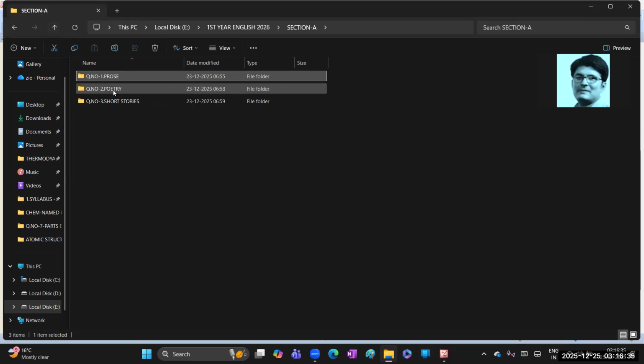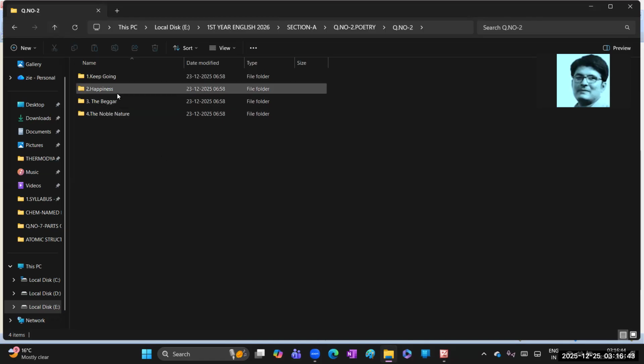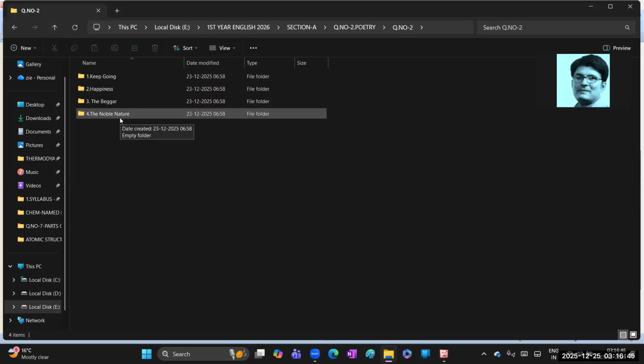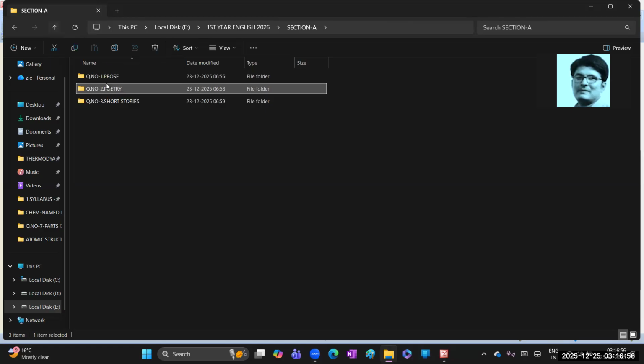Okay, that is prose. Now look at poetry. Question number 2: out of these 4 units, he will give 3. The first one is Keep Going, the second one is Happiness, the third one is The Beggar, and the fourth one is Noble Nature. This is the Section A question number 2 part.